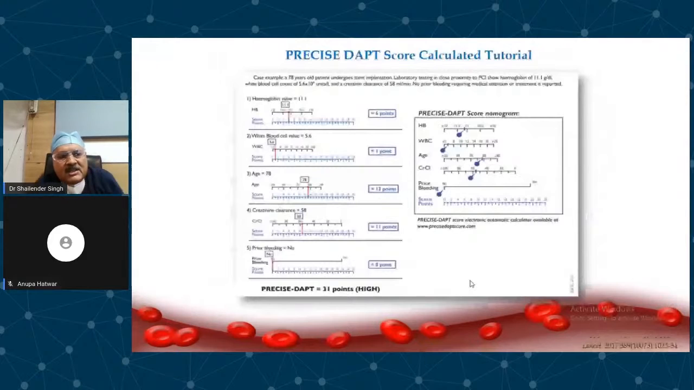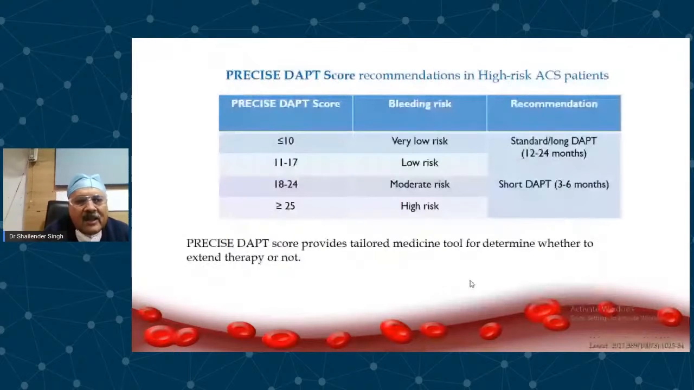So you see the PRECISE-DAPT score, a score of 17 or less is low and very low risk. And therefore, in this low and very low risk, if you want, you can give beyond 12 months DAPT, 24 months or 30 months, which you can decide. But those people with a bleeding score of 18 to 24 are moderate risk, and 25 or more is high risk. You should give a short DAPT course of 3 to 6 months. Ideally 6 months, 3 months is too short for an ACS.